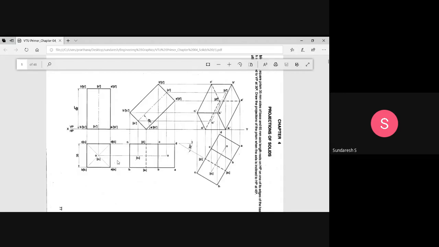So now this A1 D1 should be inclined to VP at 30 degrees. In the second position top view, this is the dotted line we have shown as an invisible line. It is the base edge. Now we have to tilt the solid in such a way that this base edge is inclined to VP at 30 degrees.